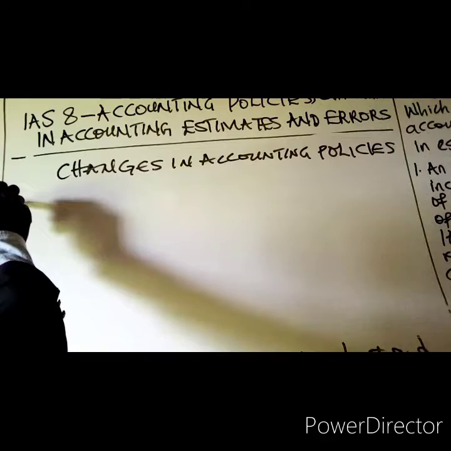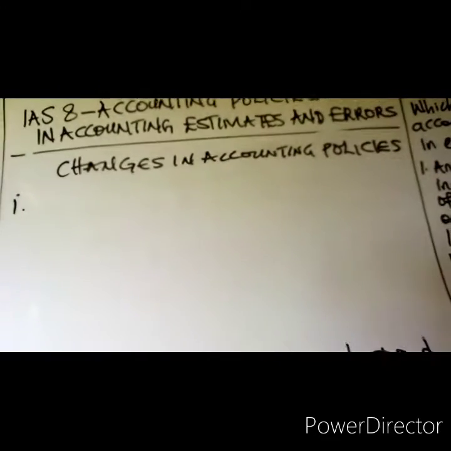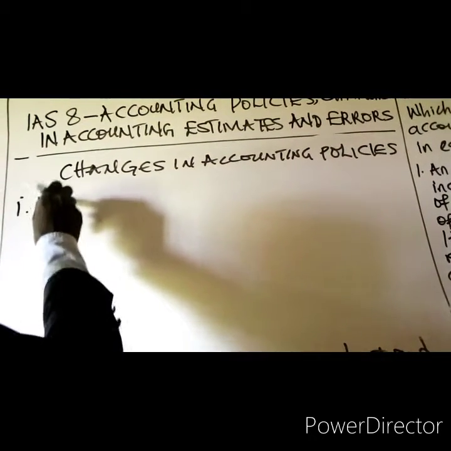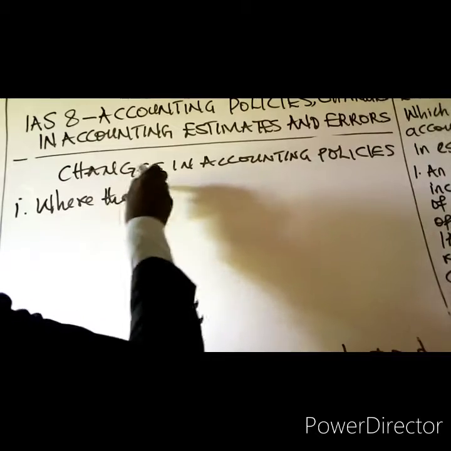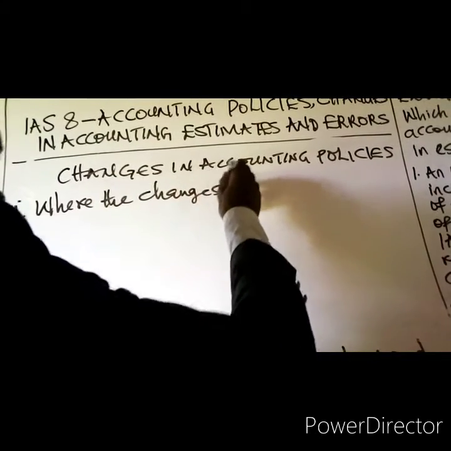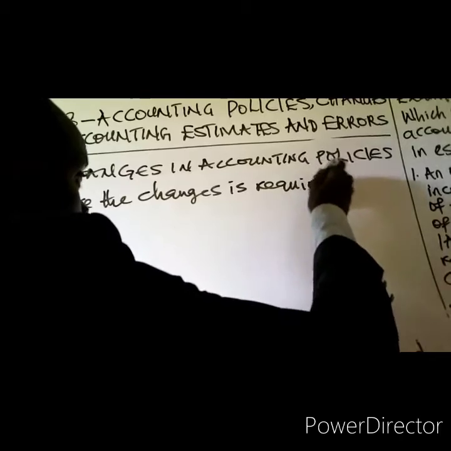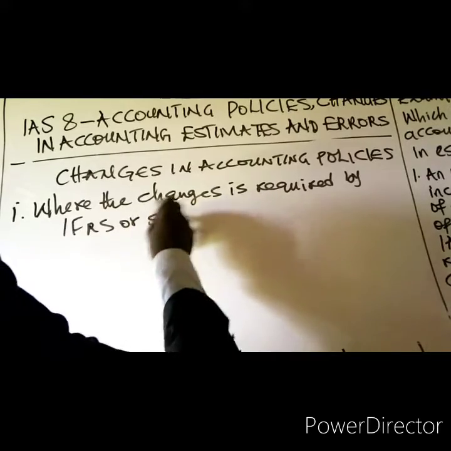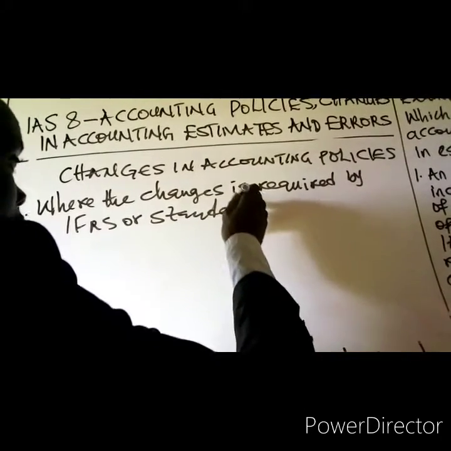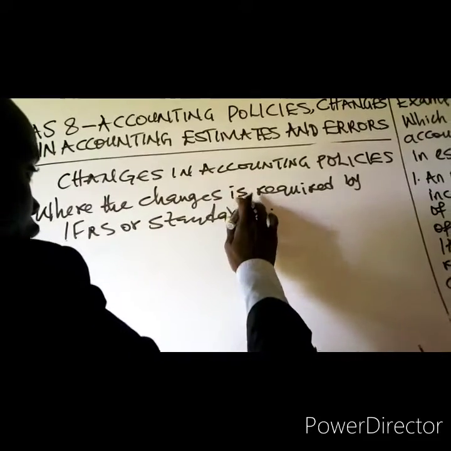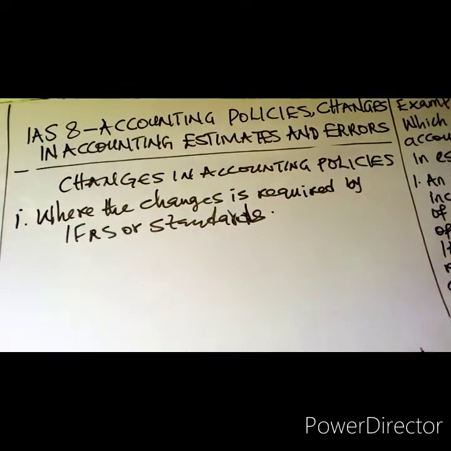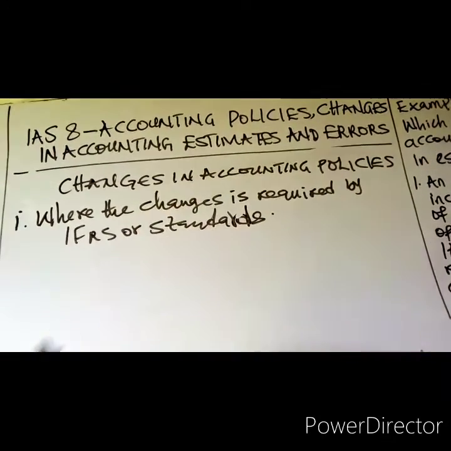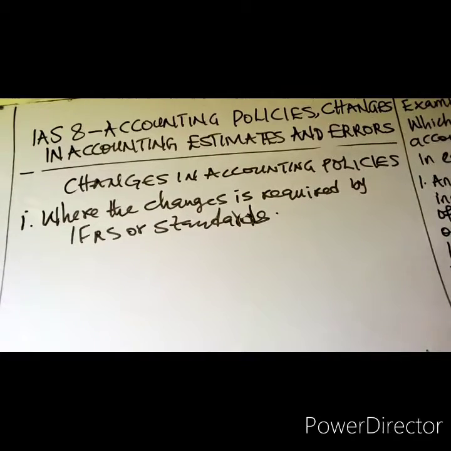Number one, where the change is required by IFRS or standards, then the entity can change their policies. Where the IFRS requires the entity to change that policy, such policy may change.